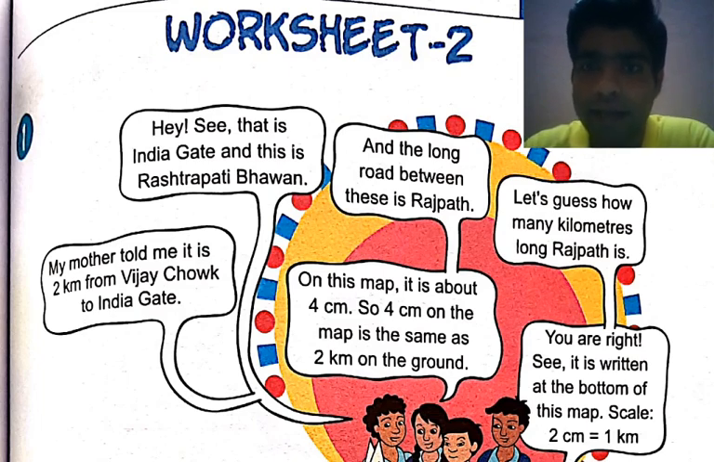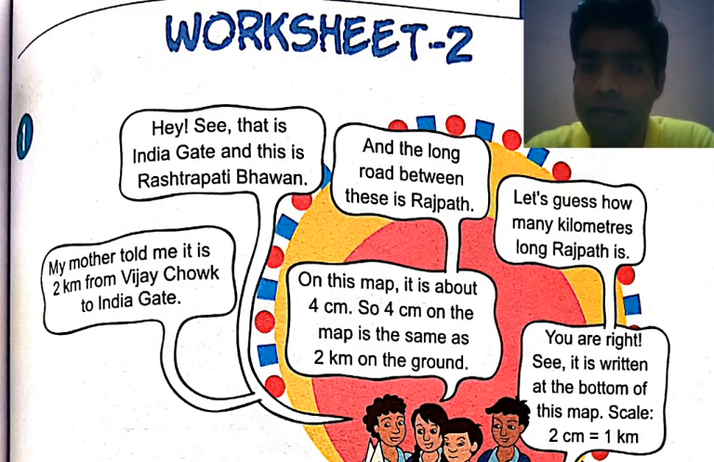Okay, next, the long road between this is Rajpath, and on this map it is about 4 centimeters. So 4 centimeters on the map is the same as 2 kilometers on the ground. Now, in the previous first page map I already discussed, the scale is already given to you.